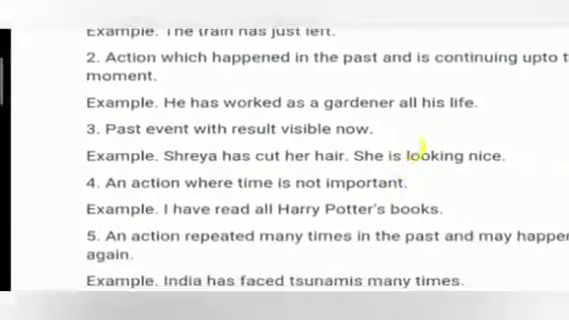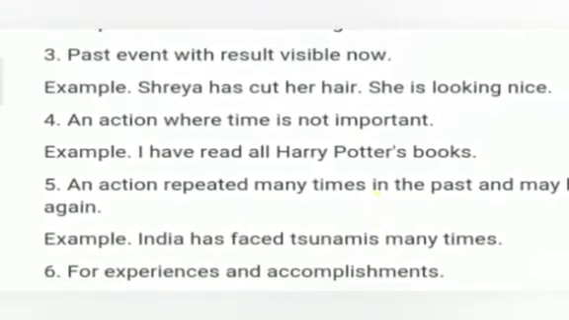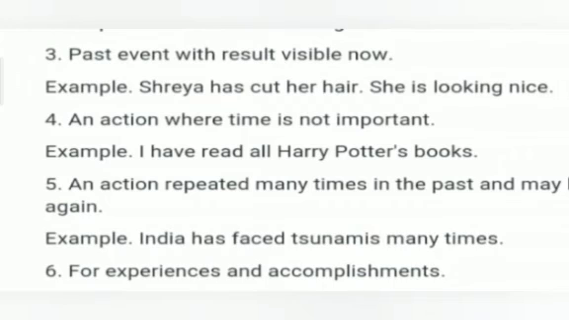Number 3, past event with result visible now. For example, Shreya has cut her hair. She is looking nice. Here you can see that the cutting of hair has already been done in the past, but the result of looking nice is still visible. Okay.